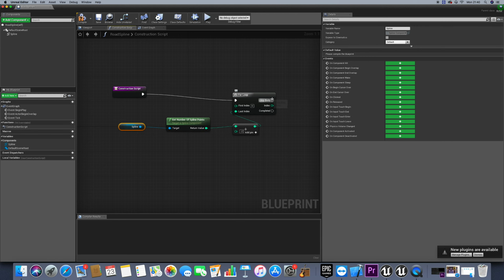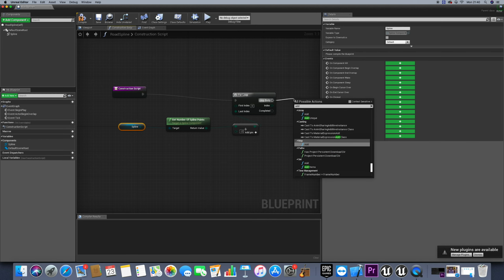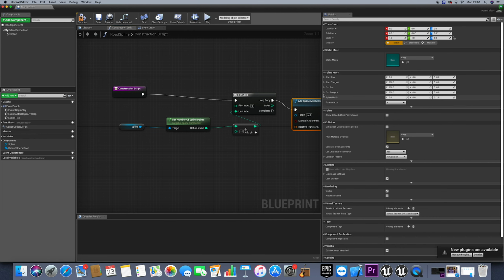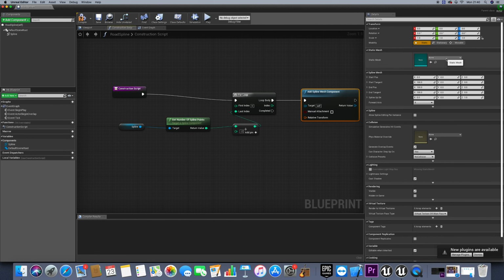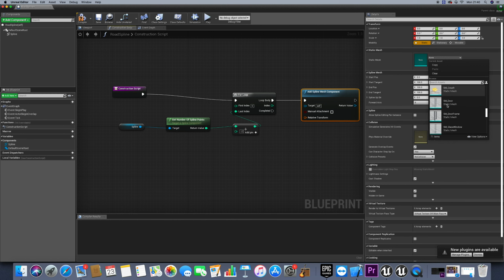So what we need to do now at every step in that loop is to add a spline static mesh, or actually mesh component. And our mesh here, as I said, is the road brick that we have there. So I'll select maybe the straight half.